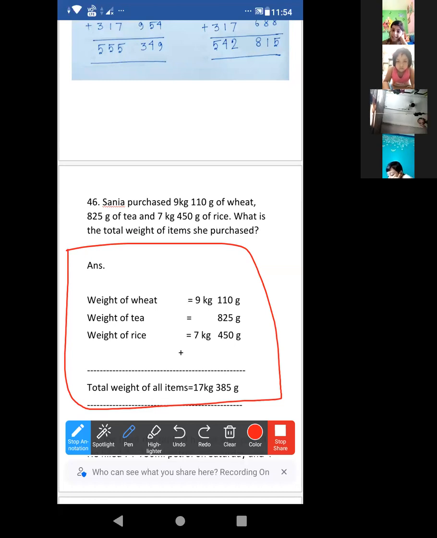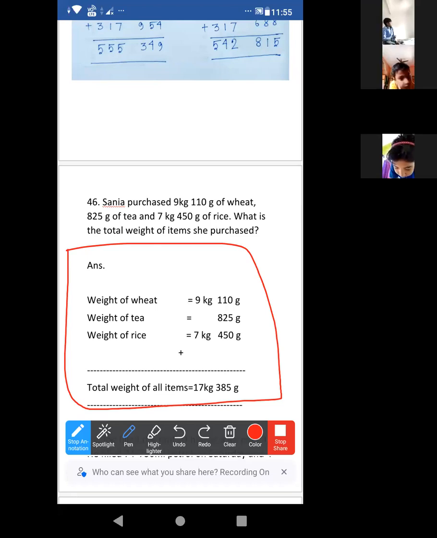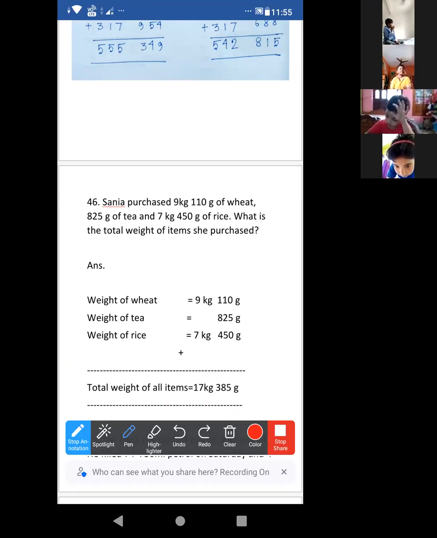Just shake your head if you have understood. Understood? Yes or no? Rich Chakrabarti has not understood. Okay, again I am making you understand. Look, Sania purchased this kilogram of wheat, right?